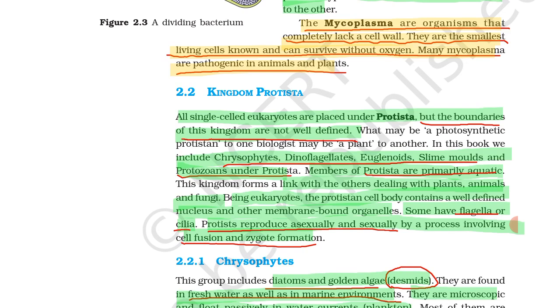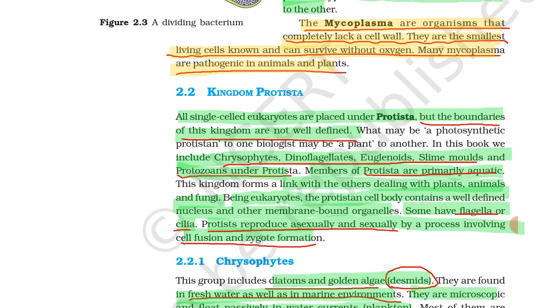Protists reproduce asexually and sexually, by a process involving cell fusion and zygote formation. In sexual reproduction there is a fusion of two gametes, a male gamete and a female gamete, and formation of a zygote. They also reproduce asexually. So this is the information about kingdom Protista.